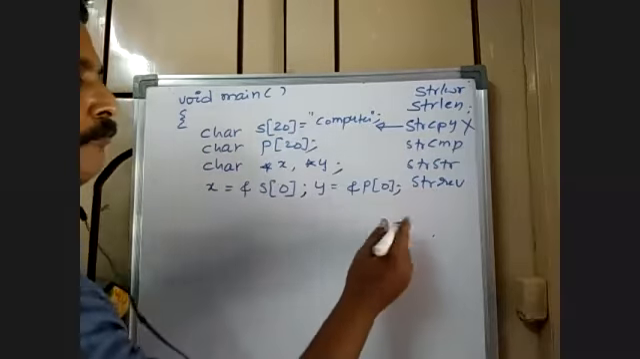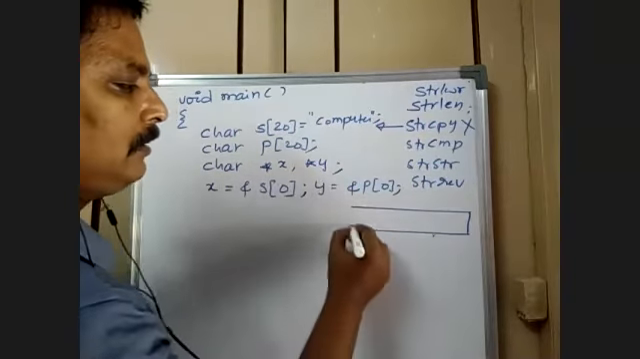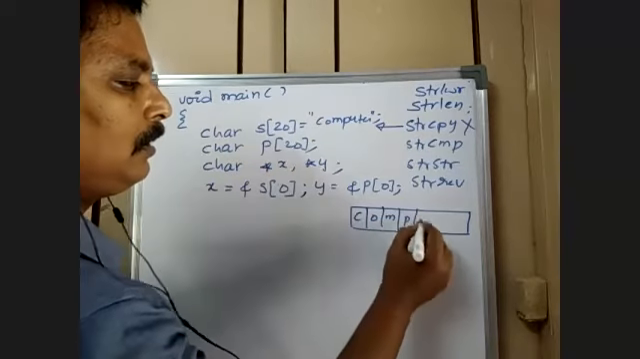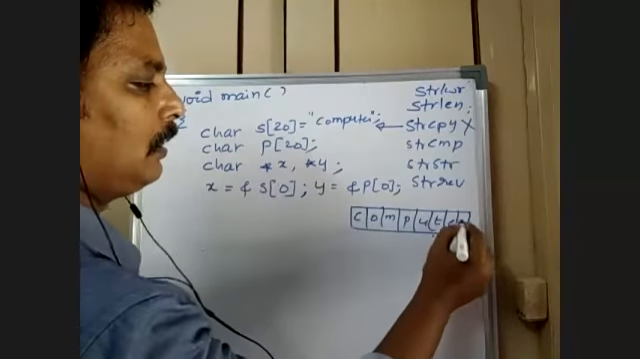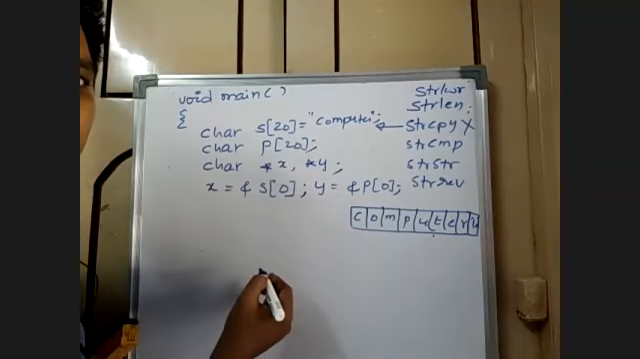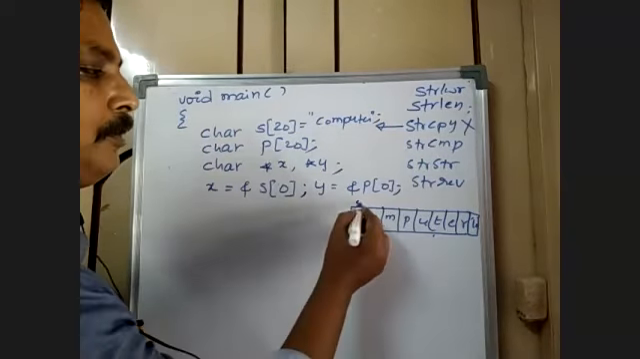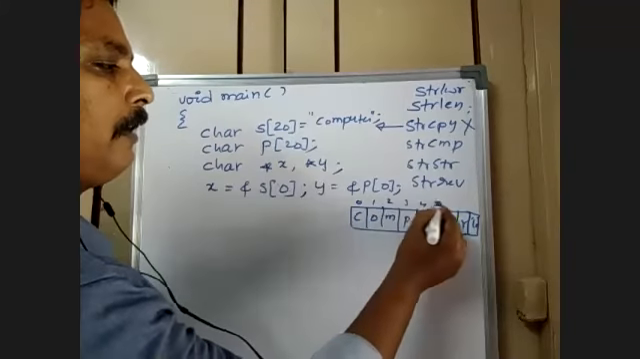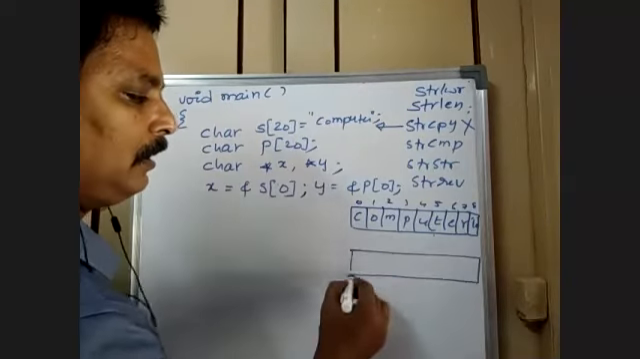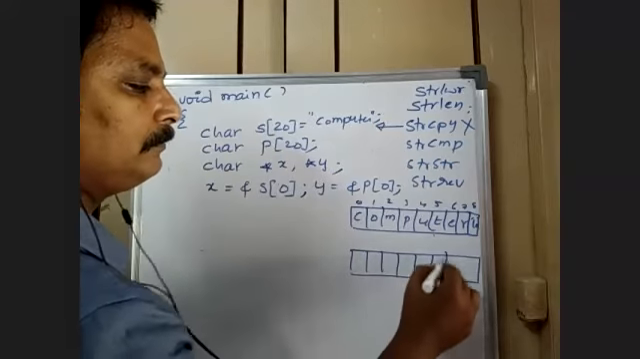Now, whenever you want to do it, you just write C O M P U T E R. And of course, at last we have null. From 0, 1, 2, 3, 4, 5, 6, 7, 8. Now I want to copy this s into p.